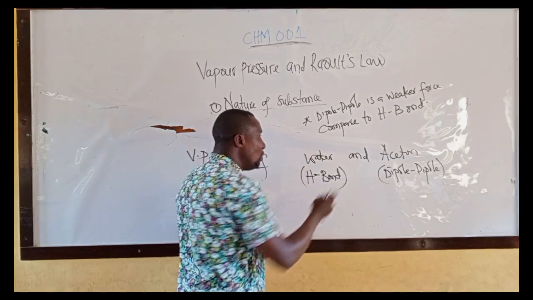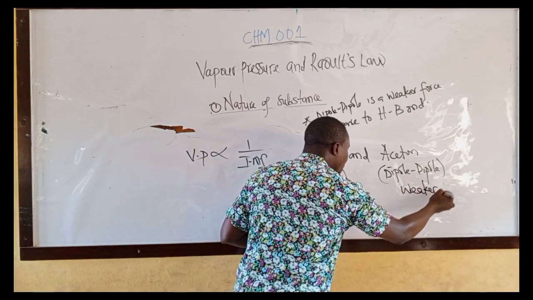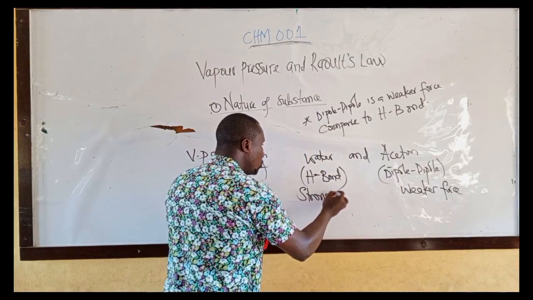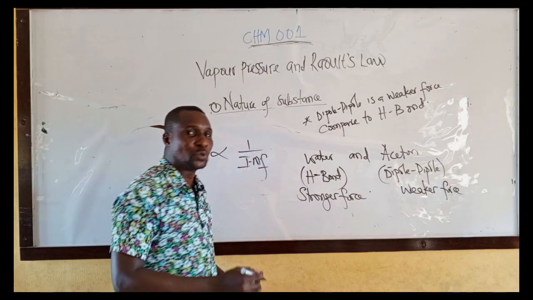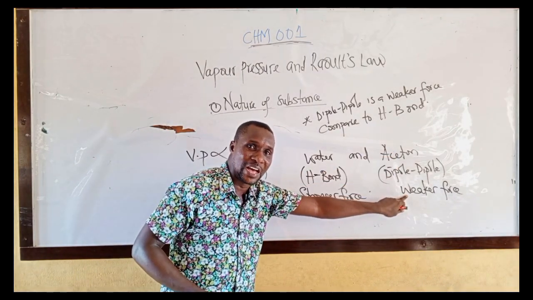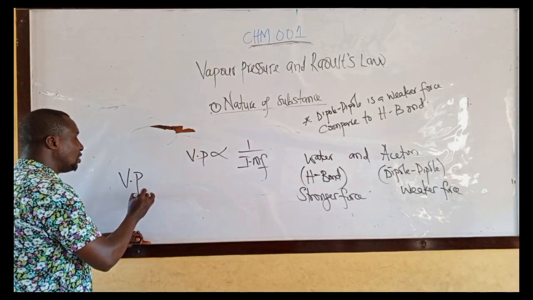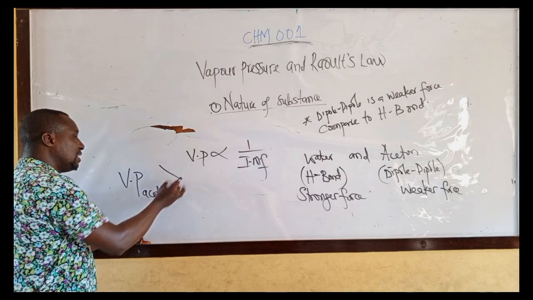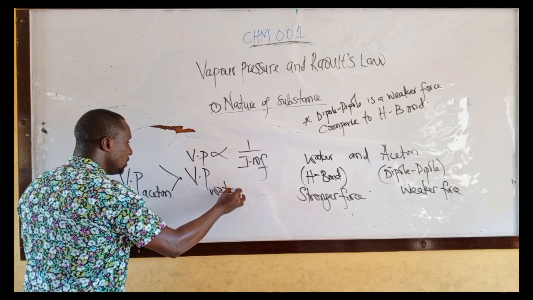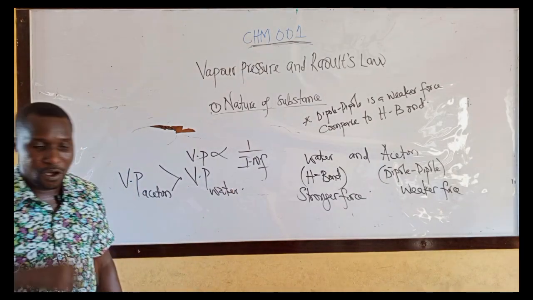Between these two, which one has a weaker force of attraction? Acetone, weaker force. This one has a stronger force. Therefore, which one of them will have higher vapor pressure? Acetone, the one that has a weaker force. That means vapor pressure of acetone is greater than vapor pressure of water. Take note of that.